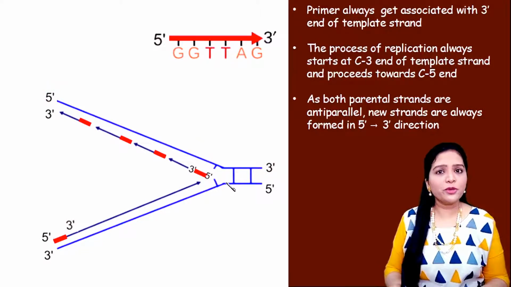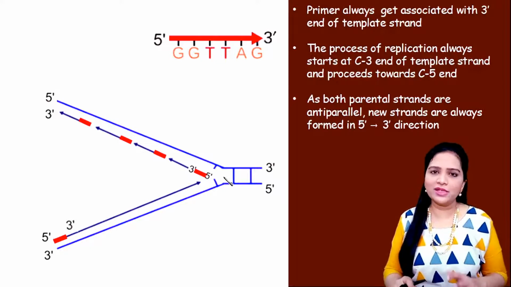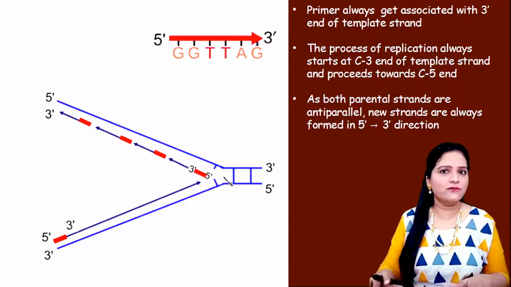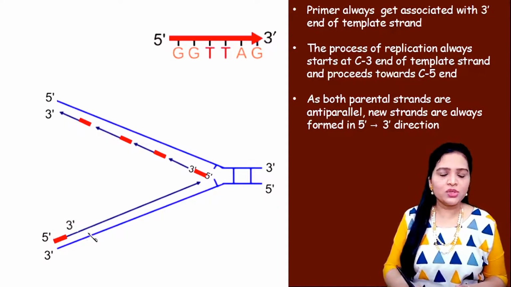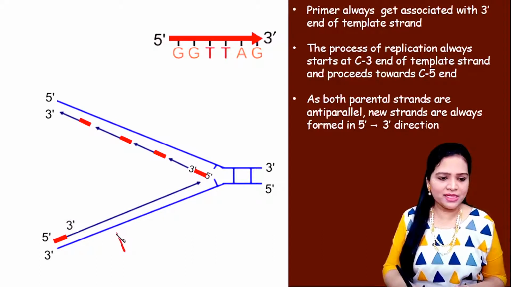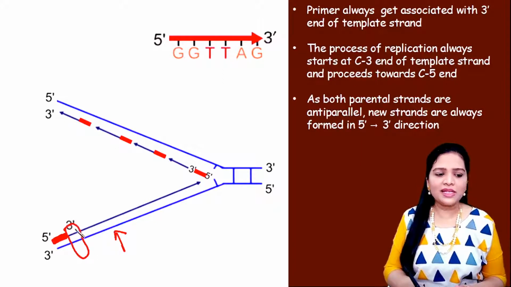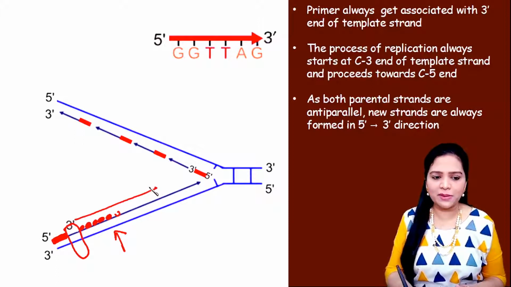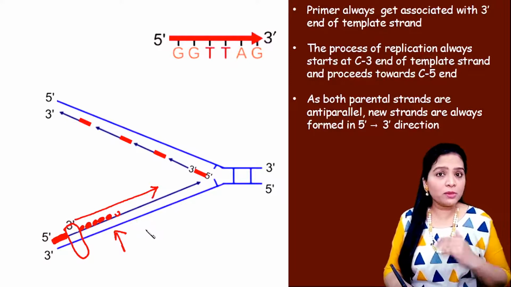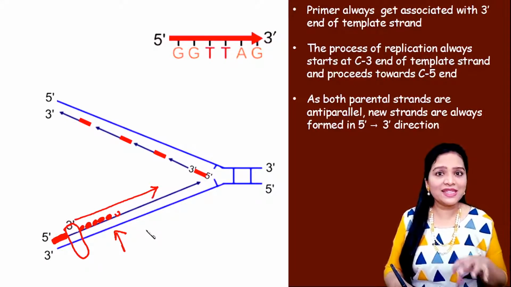One property of the DNA polymerase enzyme is that it works fine only in the 5 prime to 3 prime direction. That is the direction for its smooth working. So when we look at this strand, the primer is present in the 5 prime to 3 prime direction. Here the DNA polymerase will come and act, and it will extend the polymer like this smoothly in the 5 prime to 3 prime direction. So there is no problem at all for the enzyme to work in this strand.